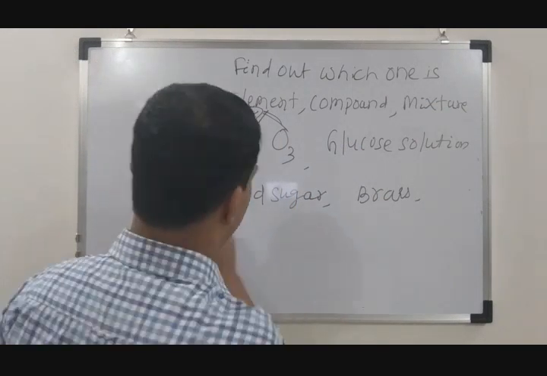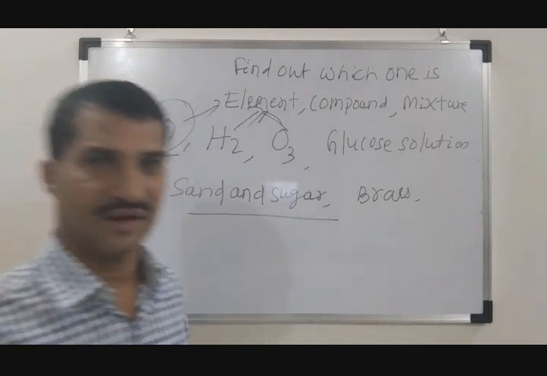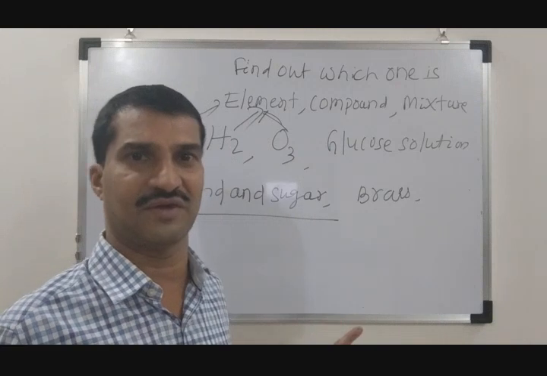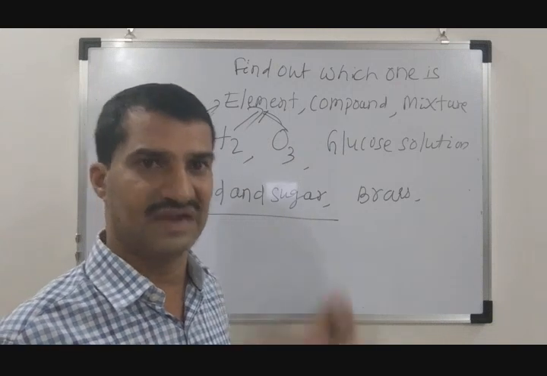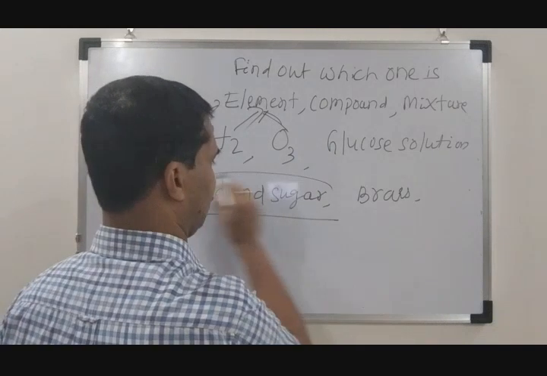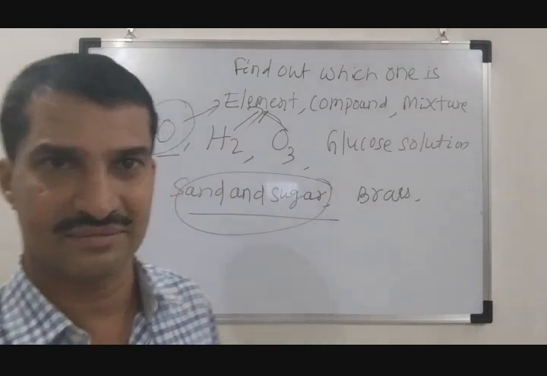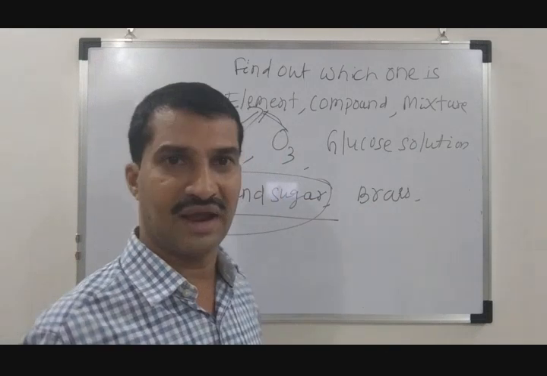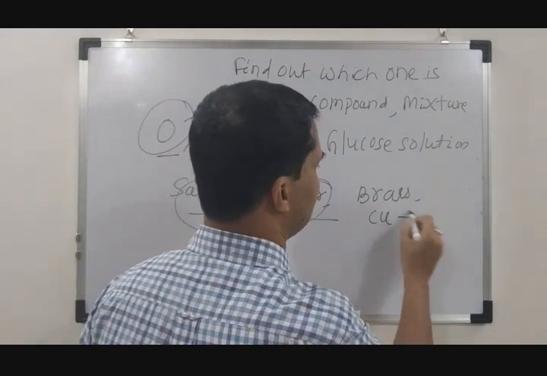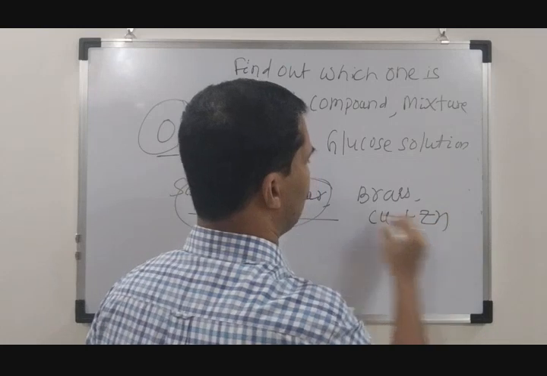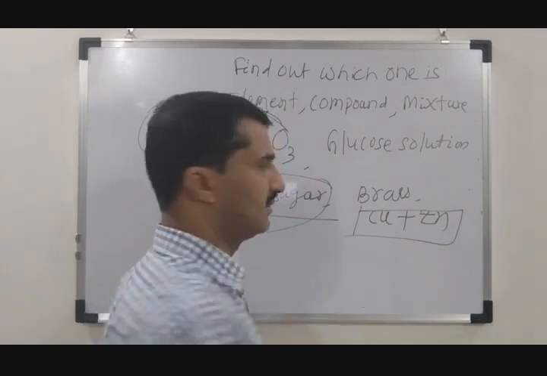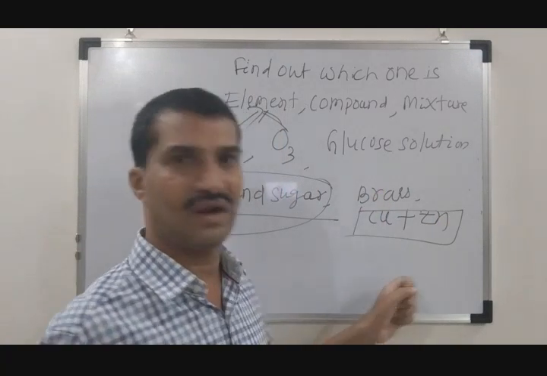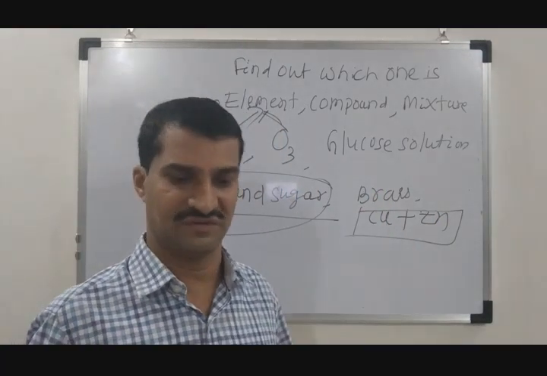It is an example of a heterogeneous mixture, because there is a clear-cut phase separation and no uniformity is maintained in the mixture. Brass, I told you already during my class, is again a mixture of copper and zinc, but the composition is uniform and there is no phase separation, so it is a homogeneous mixture.